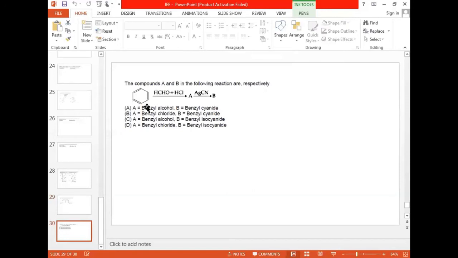Now come to the next one. The compounds A and B in the following reactions. What compounds can we expect? Let us see this also. Generally, when AgCN is there, we expect isocyanide, which means our answer is either C or D. Which one is that? We'll decide now. We can ignore the first two options and directly take that equation, then we'll get an idea how exactly we can do this.